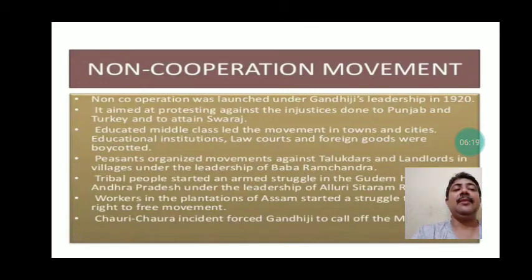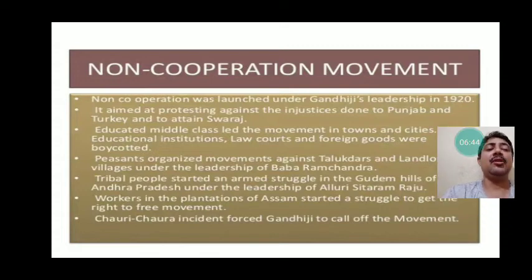So what was the aim? The aim was to protest against the injustices done to Punjab and Turkey and to attain Swaraj. The basic objective was to attain self-independence. Here the educated middle class led the movement. In towns and cities, educational institutions, law courts and foreign goods were boycotted. So different methods were adopted, like the boycott method, resignation from jobs, or returning of titles.